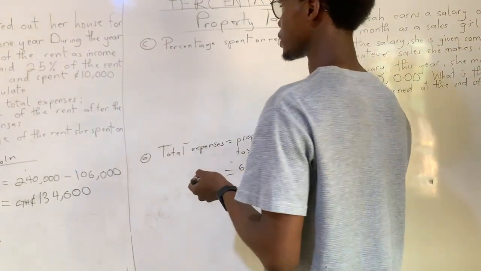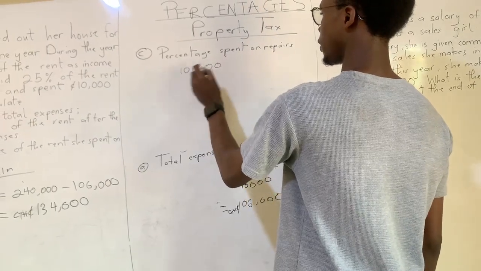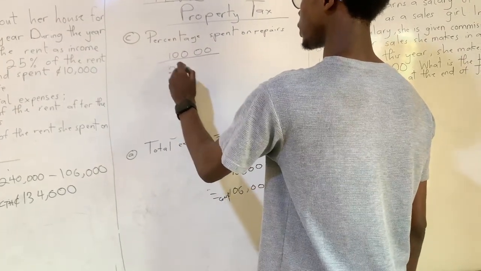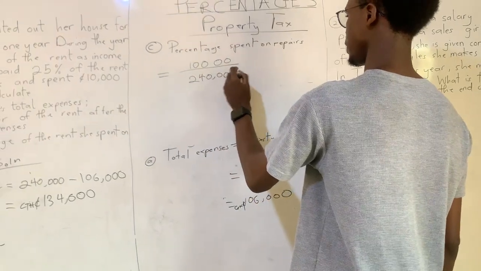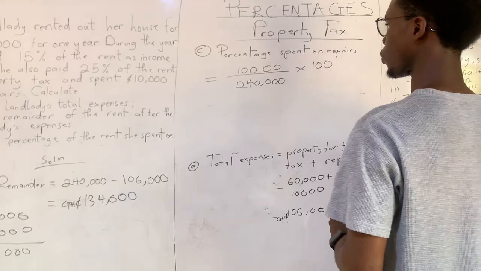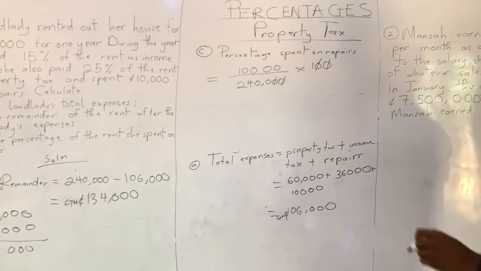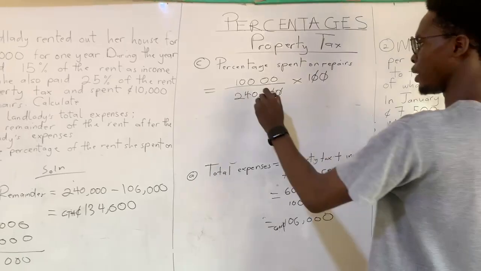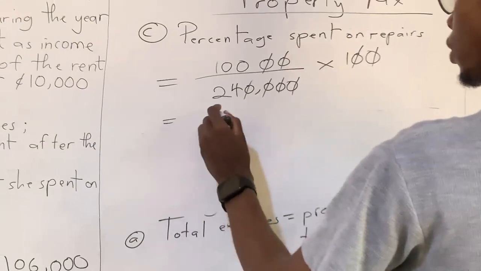Percentage spent on repairs. We know she used 10,000 cedis on repairs, right? Now that 10,000 cedis over the total money she received, which is 240,000 cedis, times what? 100. So these two zeros take care of that. Good. And the two zeros over here left take care of that. Now we are left with what?